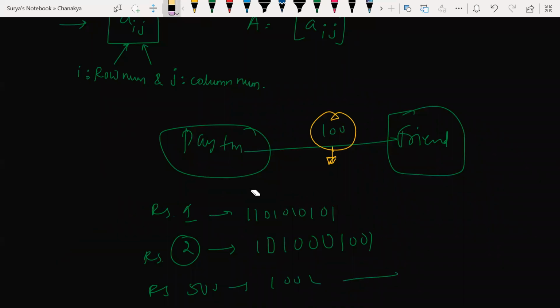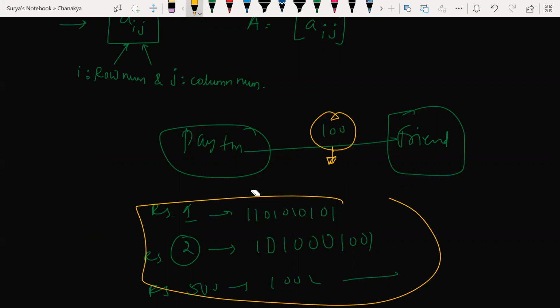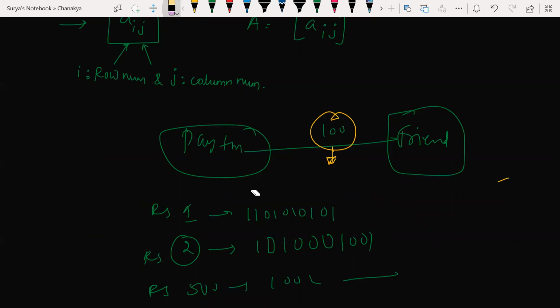So how we are framing this code is also done by using matrices only. Understood? This is a daily life example. Understood my point? Clear? Yes, sir. Sir, why is there a code here? If I send 1 rupee directly, why can't it show 1 rupee? If I enter 2 rupees, why can't it show 2 rupees directly? If I say 500 rupees, why can't it show 500 rupees directly? Why is it showing that code?